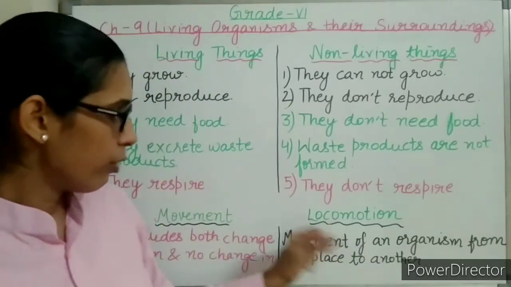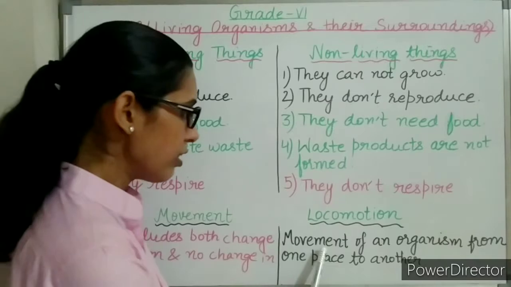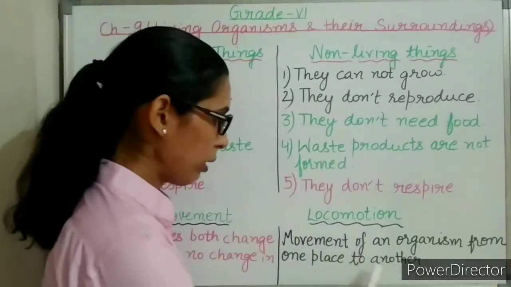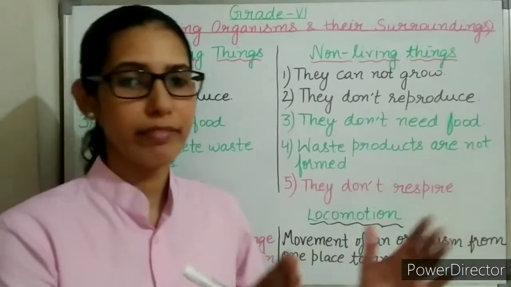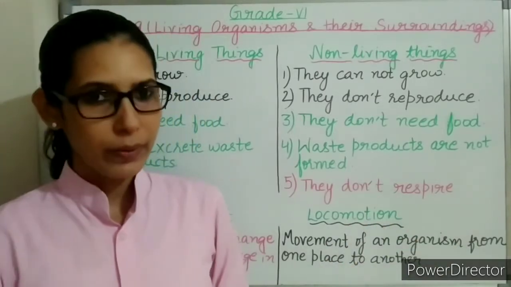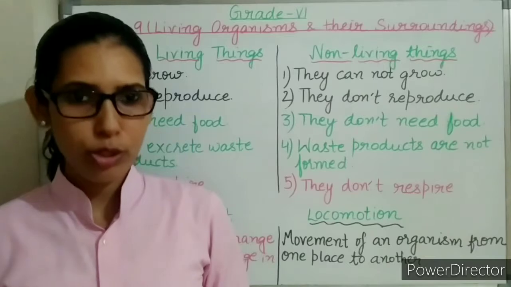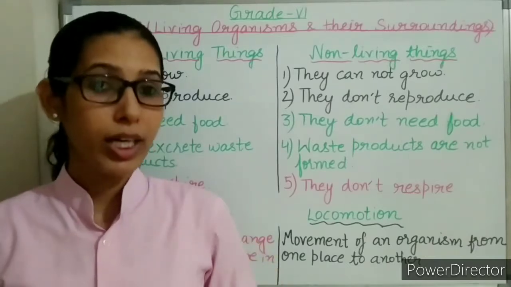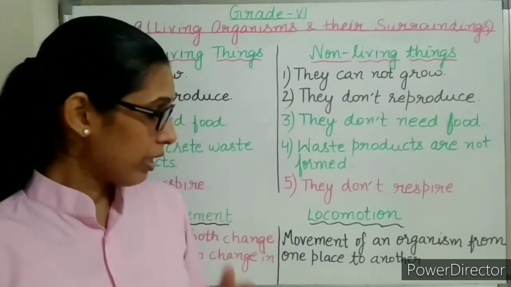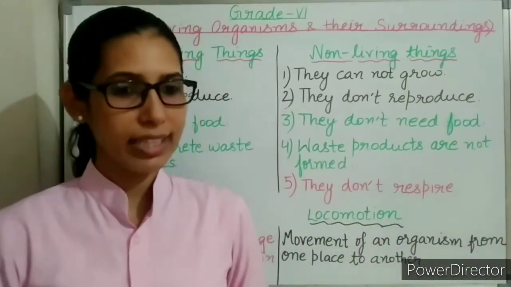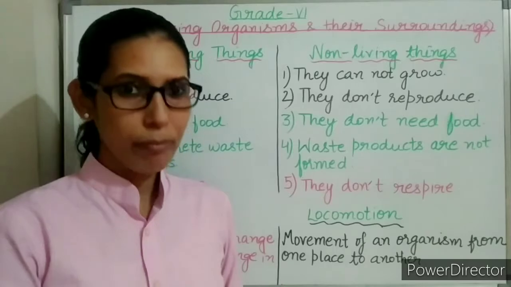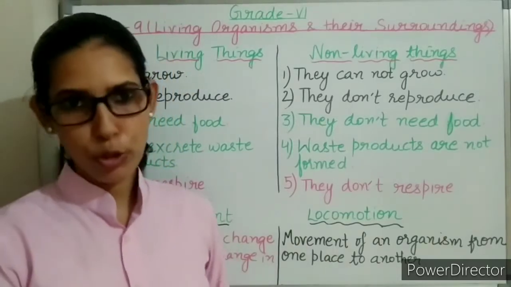Next is locomotion. This is movement of an organism from one place to another. If a person moves from one place to another, we say that there is locomotion. But like I am standing here explaining to you, this is movement. If I am moving from one place to another, then I can say that there is locomotion.